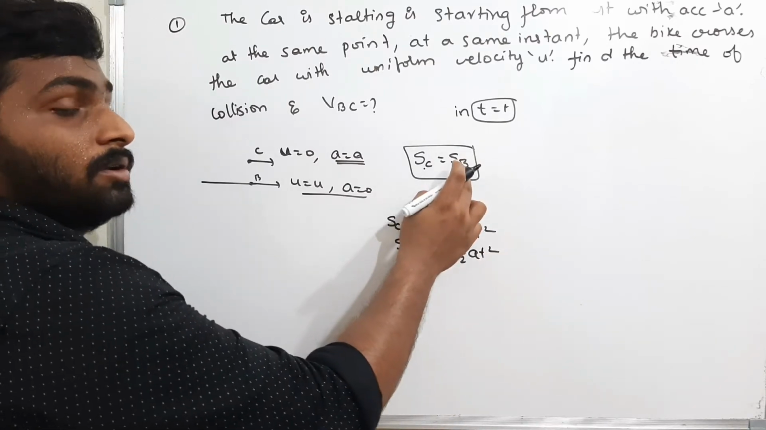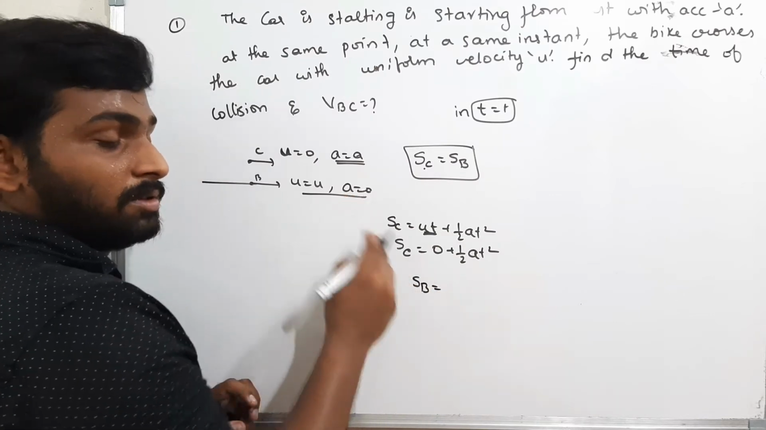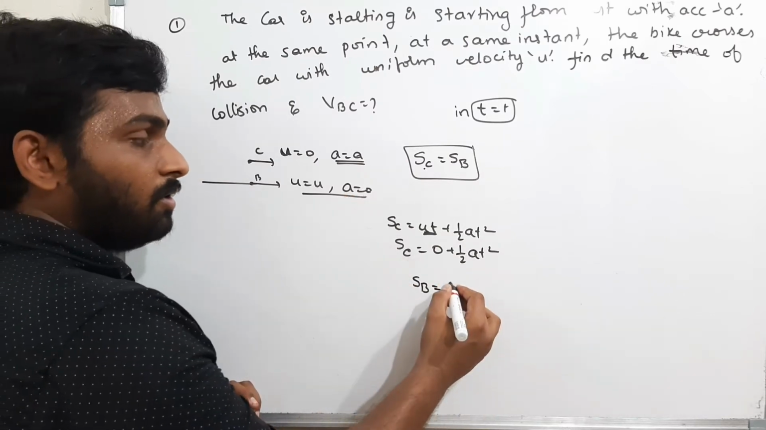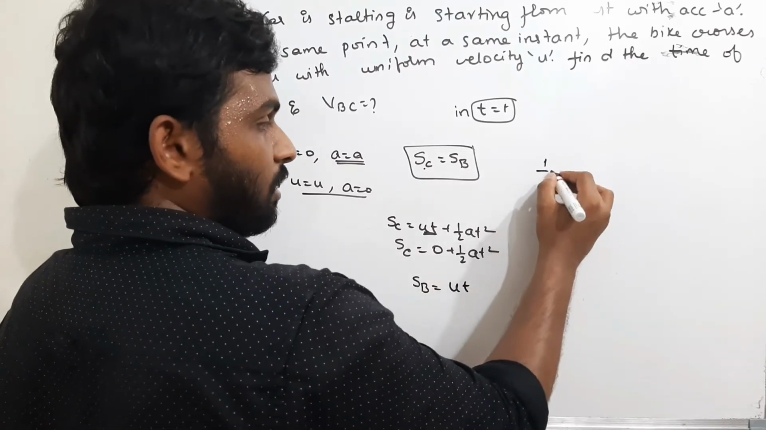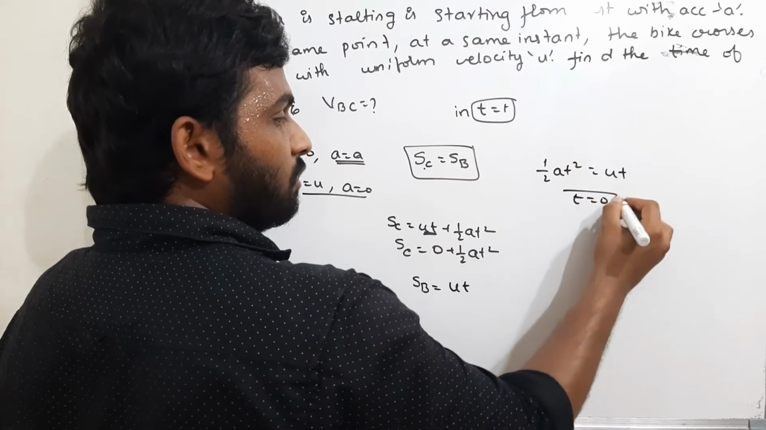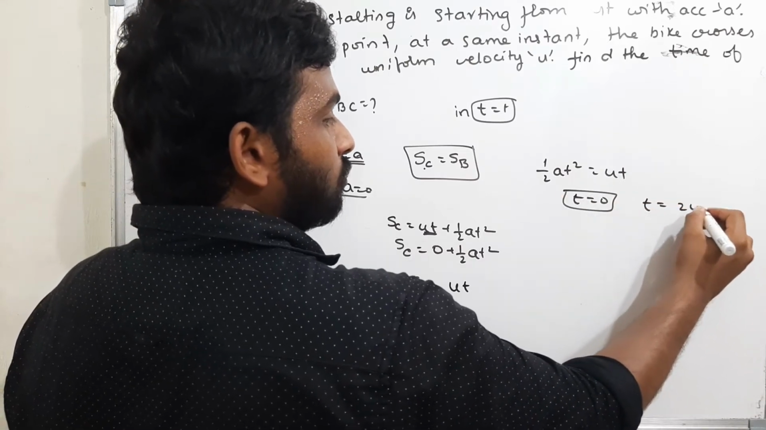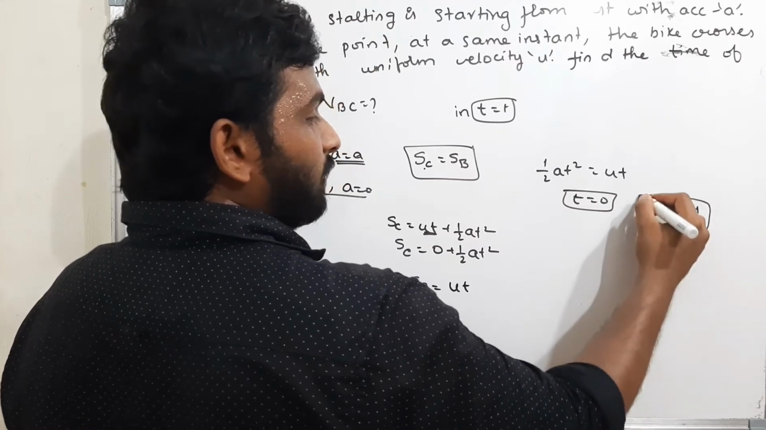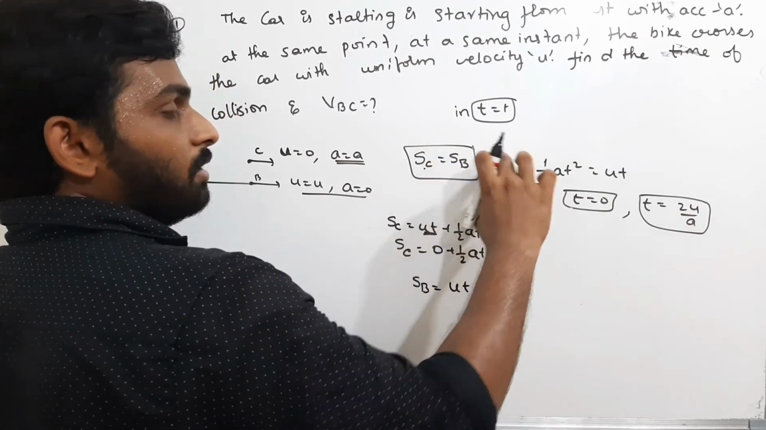Now, what is the displacement traveled by the bike? The acceleration of the bike is 0. That means displacement is velocity into time. Therefore, u into t. Therefore, equate them. How much will you get? Half at square is equal to ut. Therefore, t is equal to 0 and t is equal to 2u by a. At time t equal to 0 they will meet, and at time t equal to 2u by a they will meet.